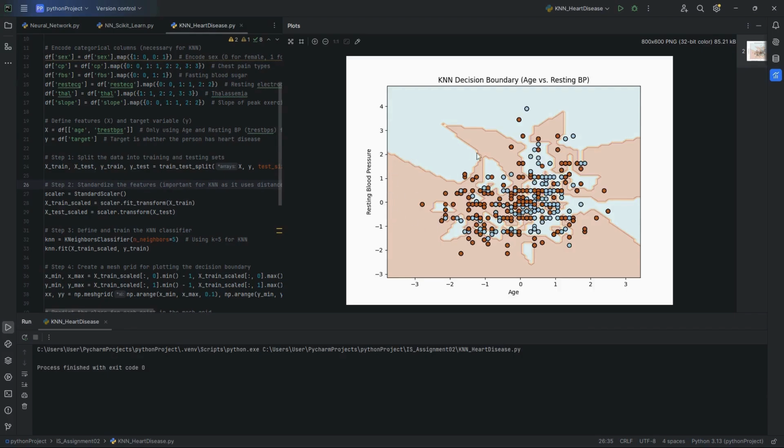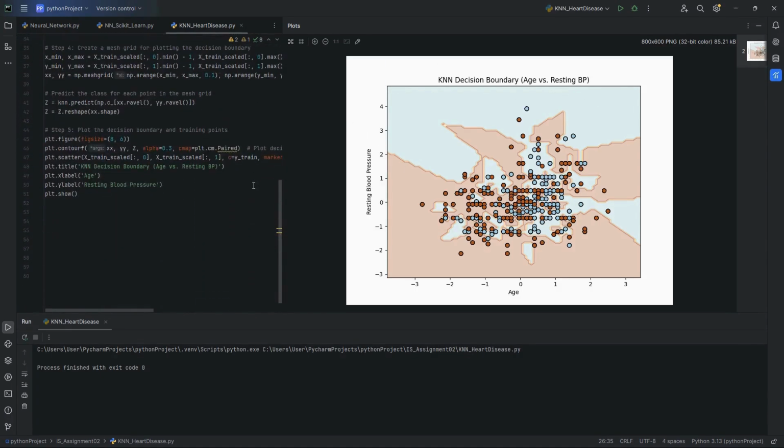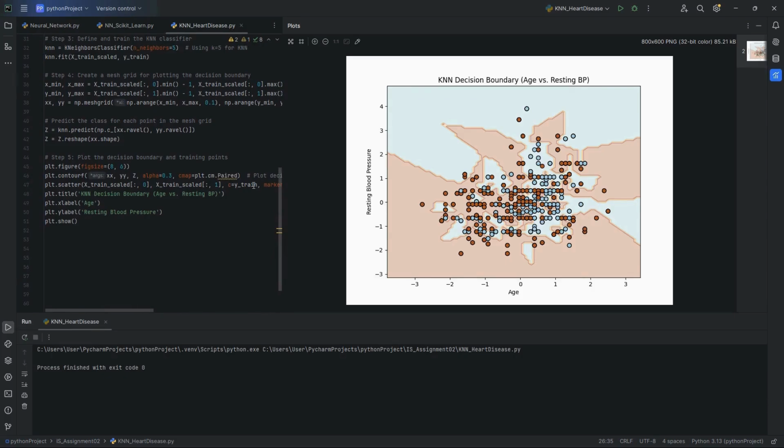As for the shaded areas on the plot, they represent regions where KNN predicts a certain class. For example, one area might predict no heart disease and another might predict heart disease. These regions are created by the KNN classifier based on the proximity to other points. So as we always know, blue means good and red means dangerous zone.